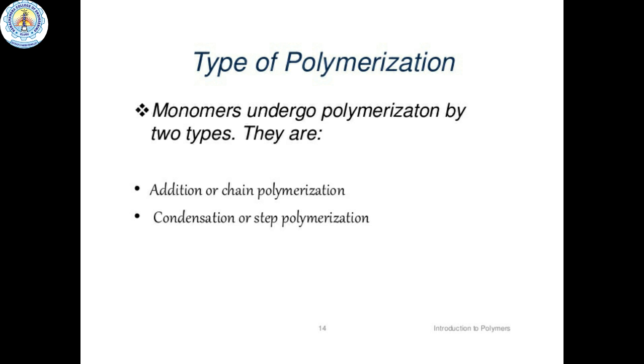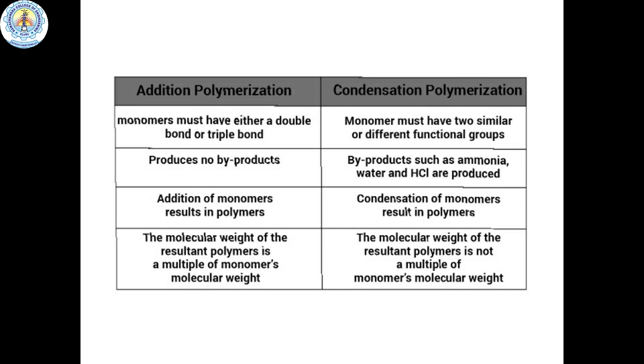Classification based on polymerization includes addition polymers and condensation polymers. The polymers which are obtained by the addition polymerization are called addition polymers, and the polymers which are obtained by the condensation polymerization are called condensation polymers. Addition polymerization is also called chain polymerization, and condensation polymerization is also called step polymerization. So let us differentiate addition polymerization and condensation polymerization.